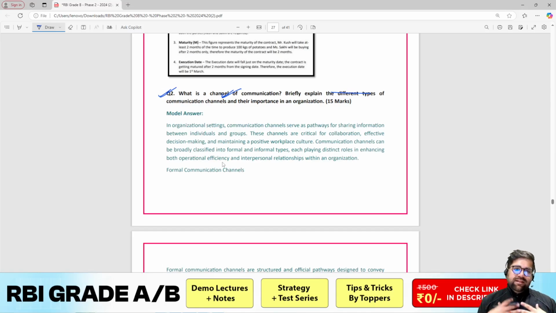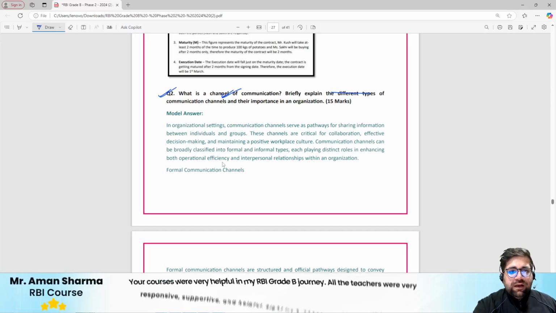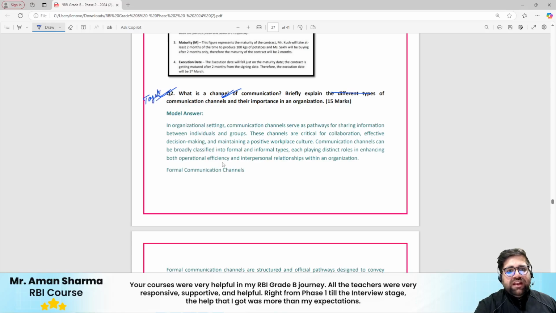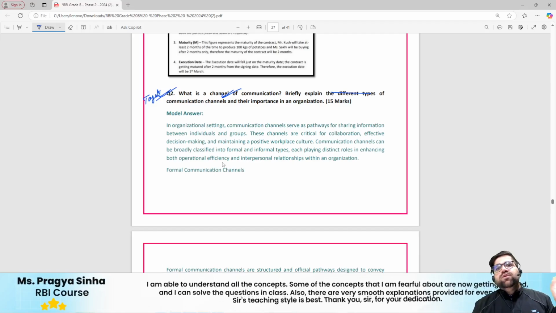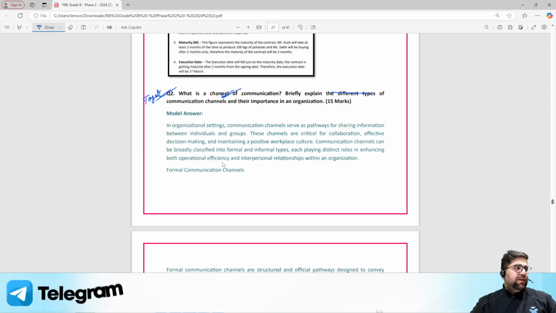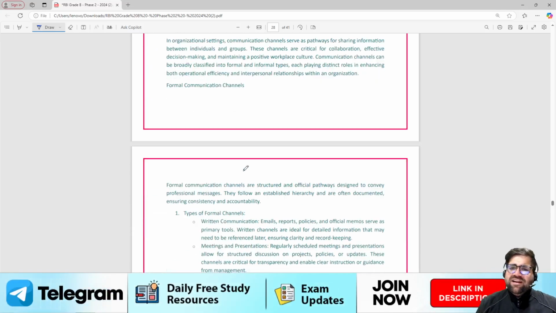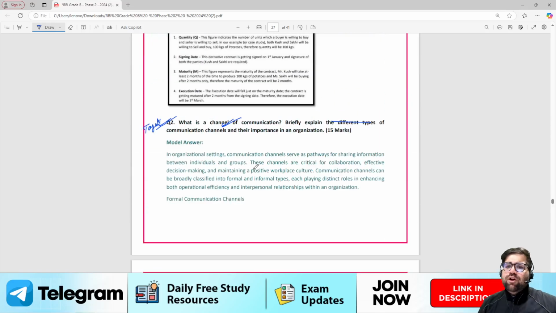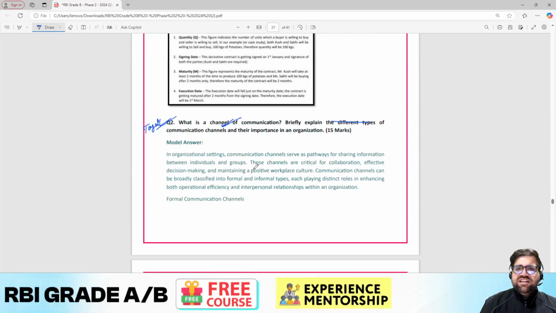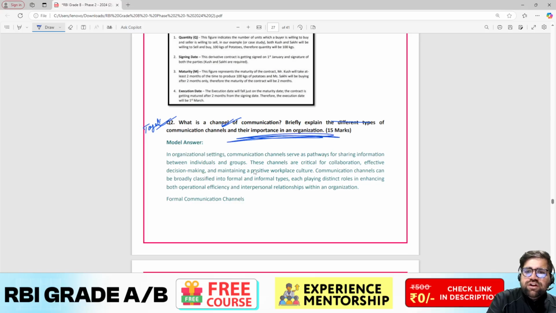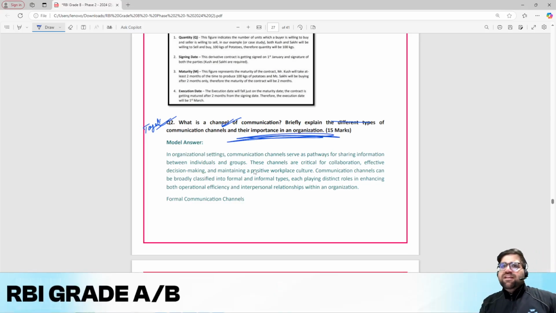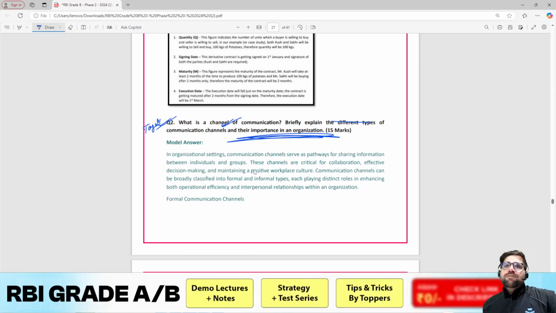So again, this was the question which I was targeting, and I could have done in your exam as well, because such questions are open-ended. You can write multiple things over here. Types of formal, types of informal, use cases of formal, use cases of informal, advantages and disadvantages also, but they are not asking you too much on the advantages and disadvantages, rather their focus is on importance. So I could have given the importance specifically for the informal as well, like informal helps you in social interaction.